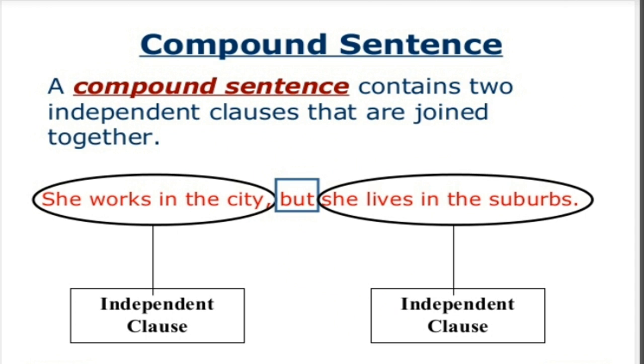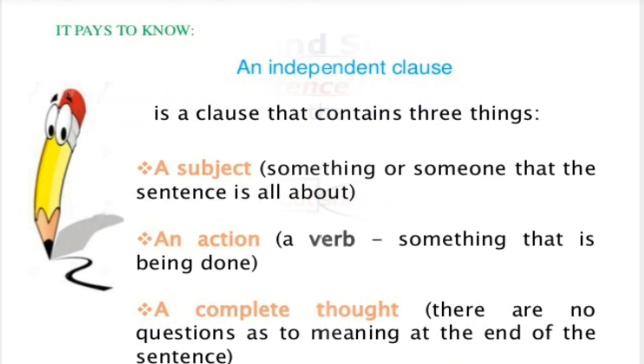She works in the city. This is independent because it is complete in itself. She lives in the suburbs. This is also an independent clause, and these two independent clauses are joined together by the conjunction but. This is an example of a compound sentence. Let us see now more about compound sentences.